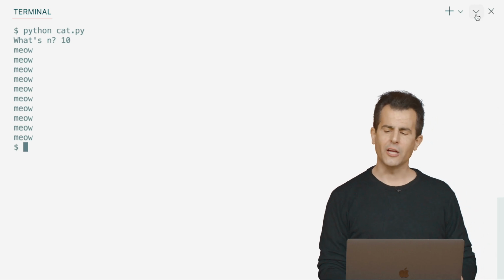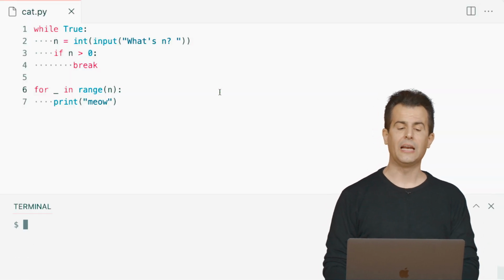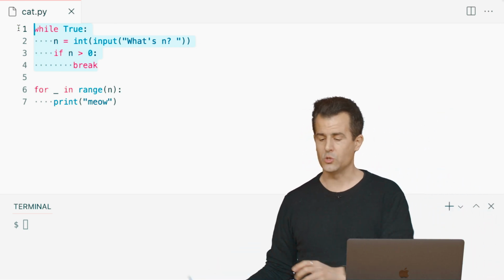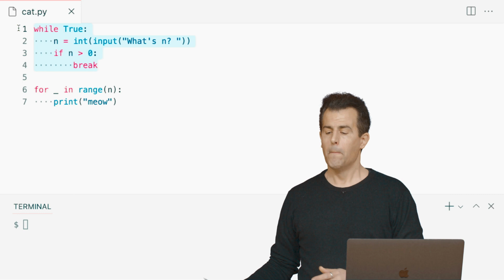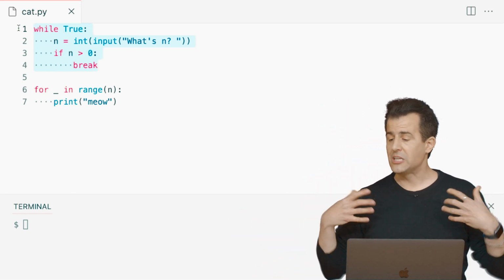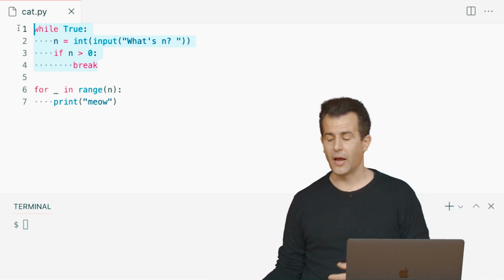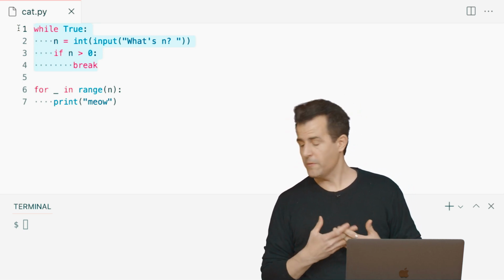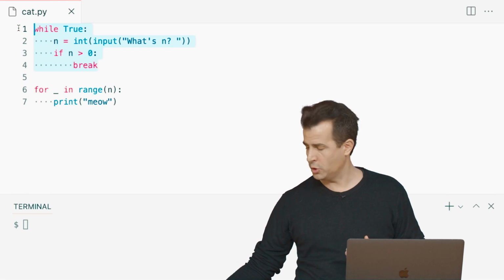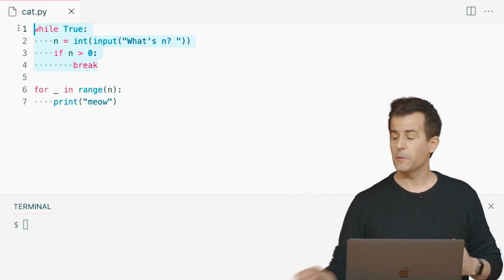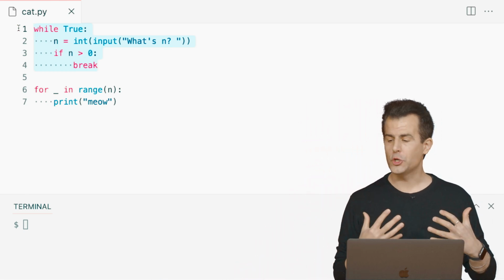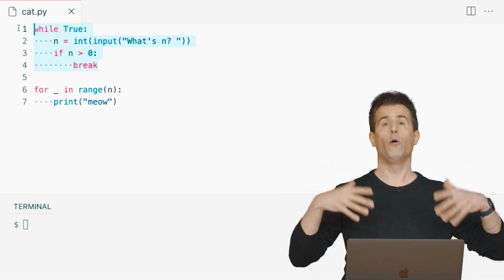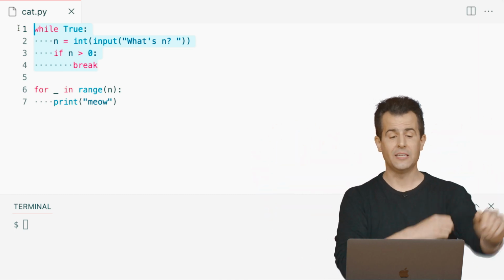And the takeaways here are not just that we can meow 10 times or do something again and again, but this is a very common paradigm in Python when you want to do something again and again and again, but only until the user actually gives you a value that you care about here. And let me propose, actually, now that we practice a little more what we've been preaching, especially when it comes to writing your own functions. Now that I'm doing all this meowing, it might be nice to actually have a meow function that the inventors of Python didn't envision.